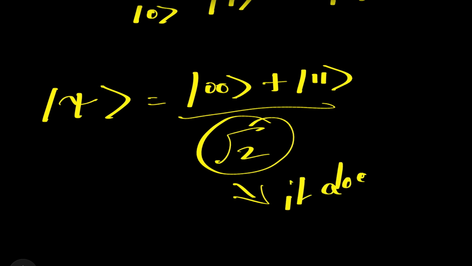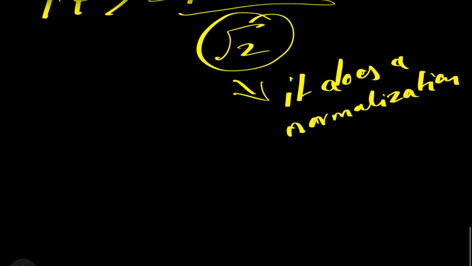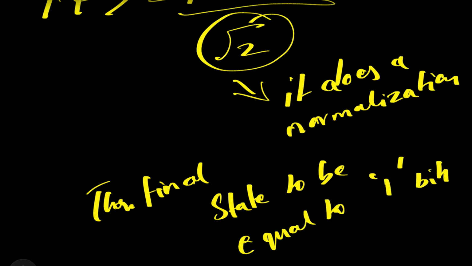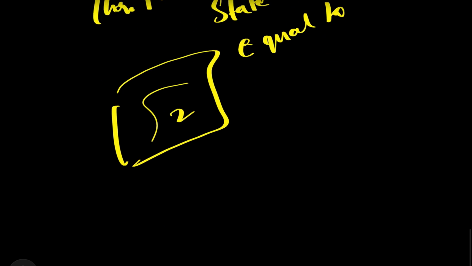It does the process of normalization, because we always need the final state to be equal to 1 bit. So we need normalization, and only for that we are using root 2. Just remember this and don't get confused. It's like a formula to do normalization.